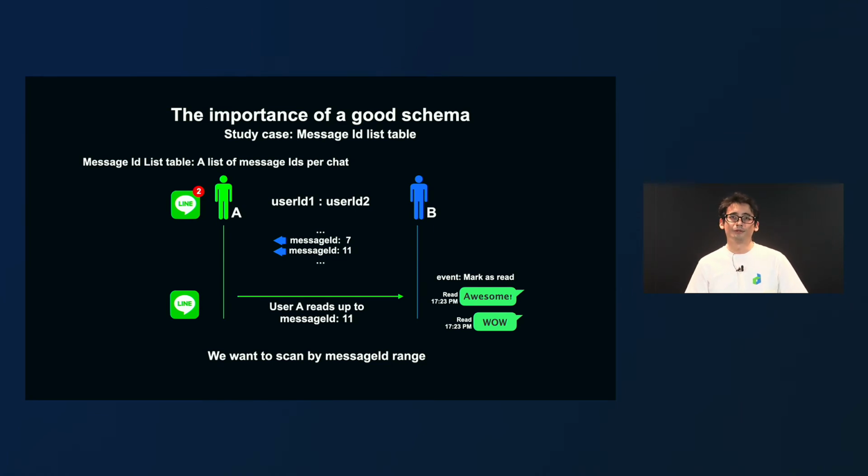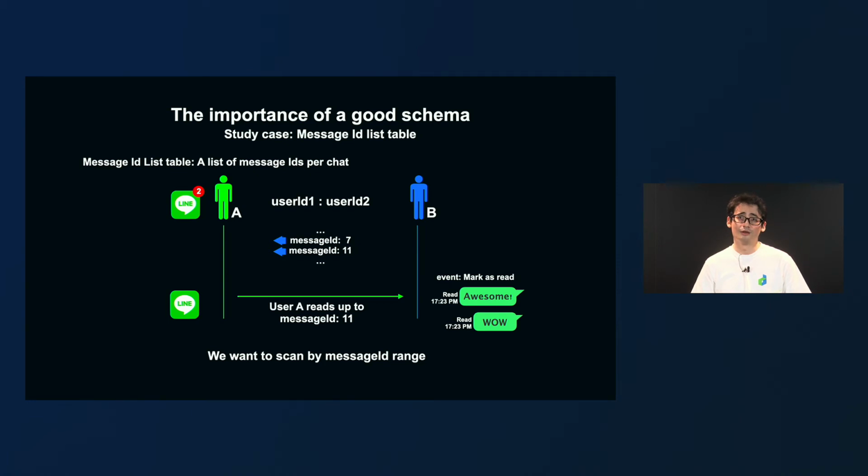So now that we have some knowledge about how HBase works internally, let's have a look at the case study. We have a table that stores a list of message IDs per chat. This table is used to calculate the amount of unread messages, and also to mark the messages as read. So imagine user A has message ID 7 and 11 unread, being 11 the latest message in the chat.